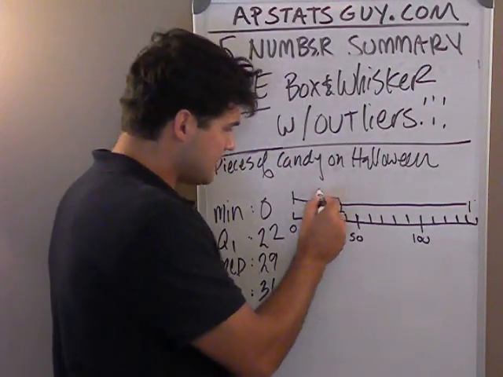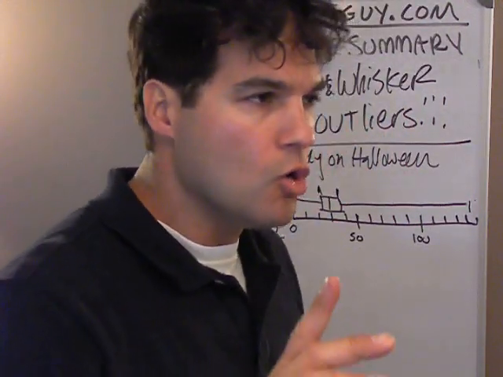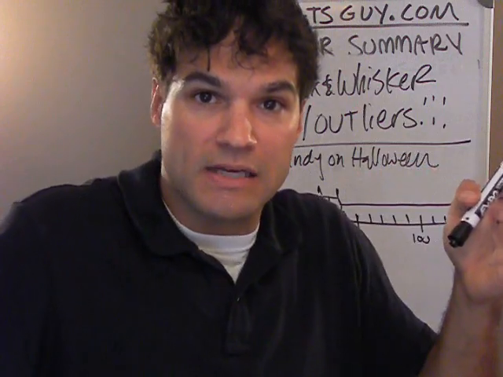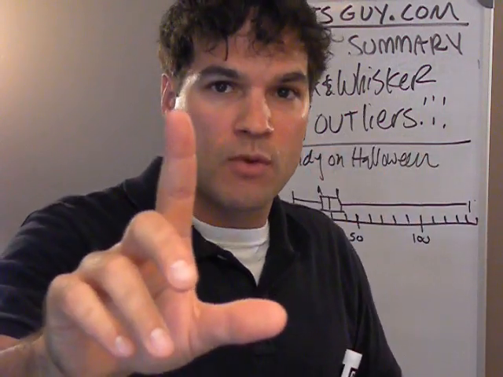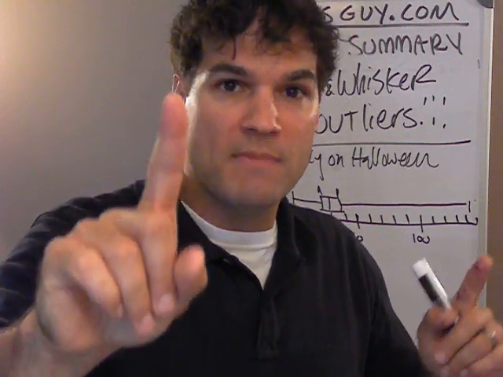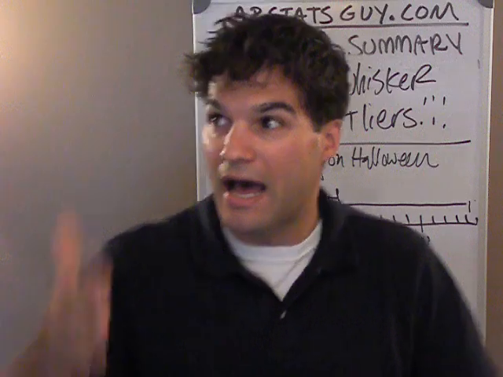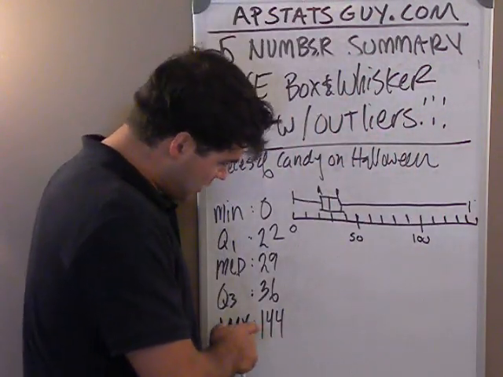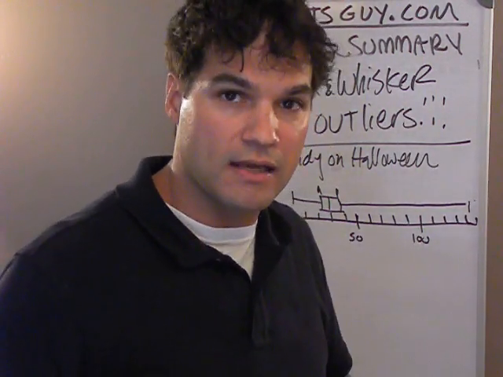Well, we have this distance of the box right here. And let's call it something. Well, we know it's a measure of spread. The more spread out the data is, the wider that box will be, the more condensed it is, the narrower. So first, let's think, what can we call this thing? We have one measure of spread that we learned in middle school. That measure of spread was called the range. Remember that one? High minus low is the range. So the range here would be 144 minus 0. The range is 144 pieces of candy.